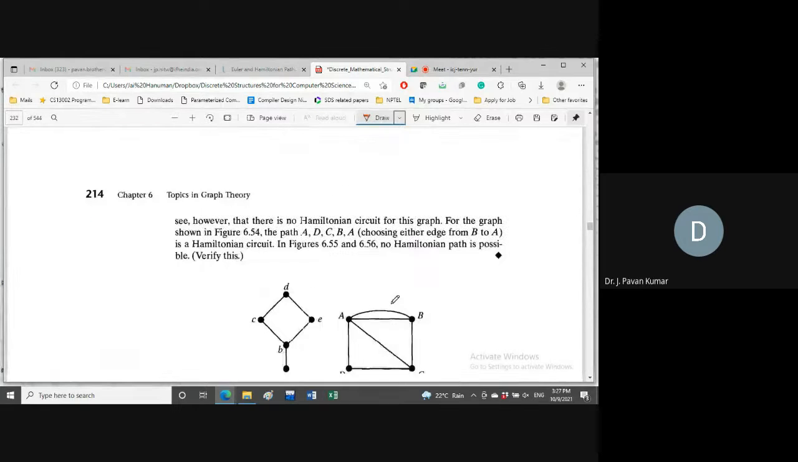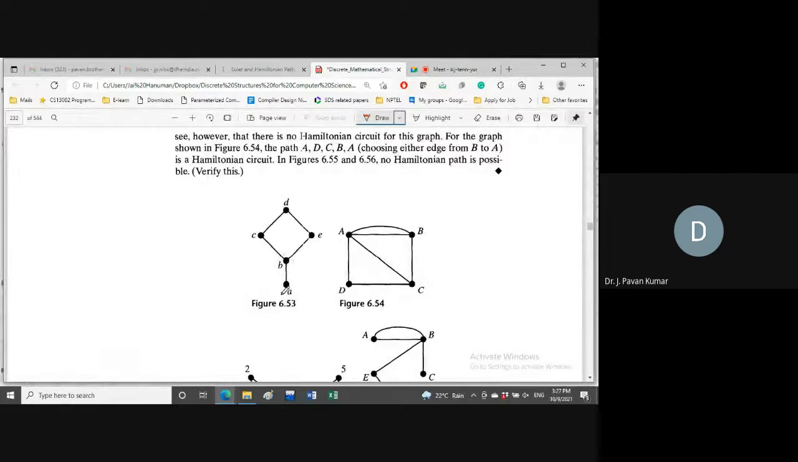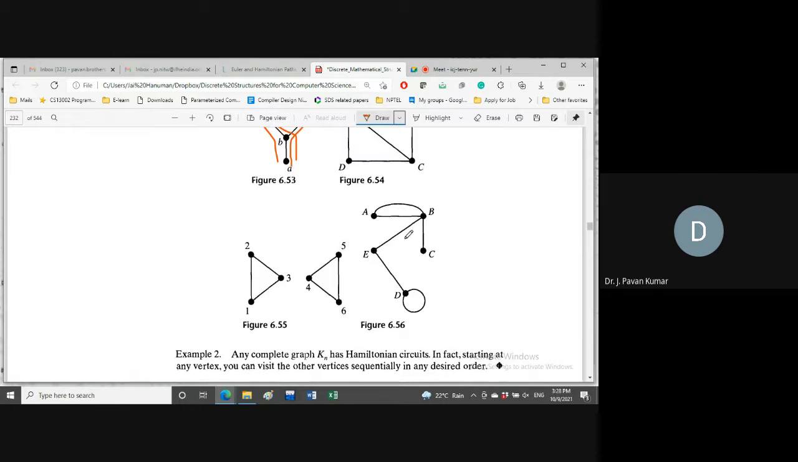Next, similarly another one, is this having Hamiltonian cycle? Hamiltonian cycle means it has to start at one vertex and come back to the same vertex. No. So Hamiltonian path, yes, A to B, then B to C, C to D, D to E. That's it. This is Hamiltonian path. Like that, we can argue whether it is having Hamiltonian path or Hamiltonian cycle.